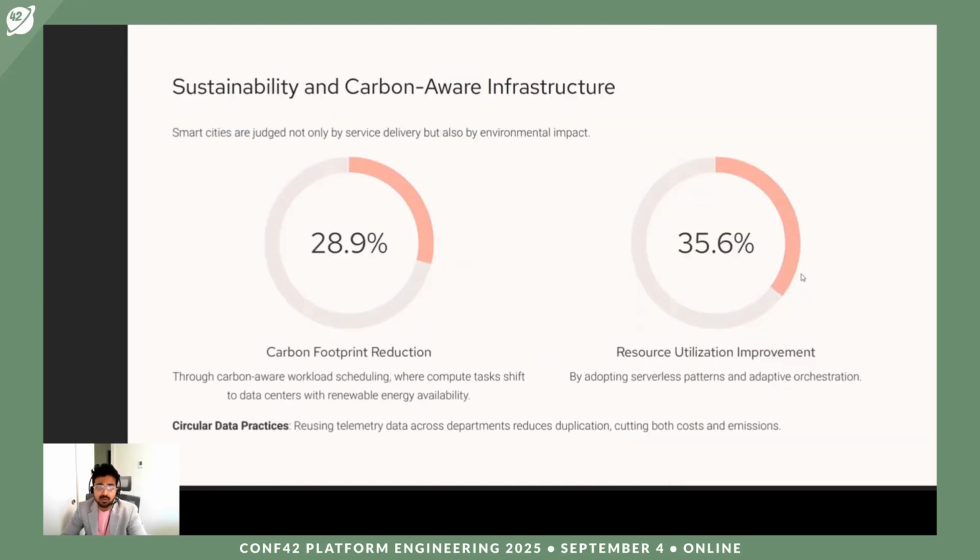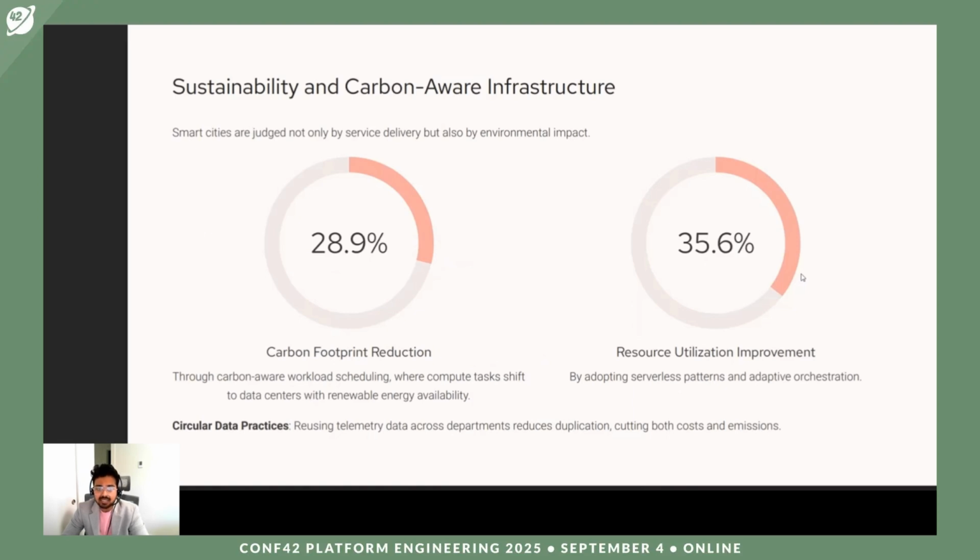With this distributed system, let's talk about sustainability and the carbon footprint it's making. Smart cities are not judged only by service delivery, but also by their environmental impact. We have seen a carbon footprint reduction of about 28.9%, where compute tasks shift to data centers with renewable energy availability. Resource utilization has improved about 35% by adopting serverless patterns and adaptive orchestration.